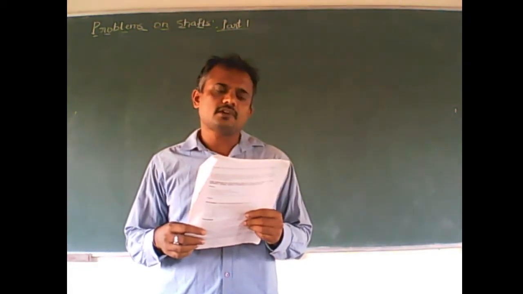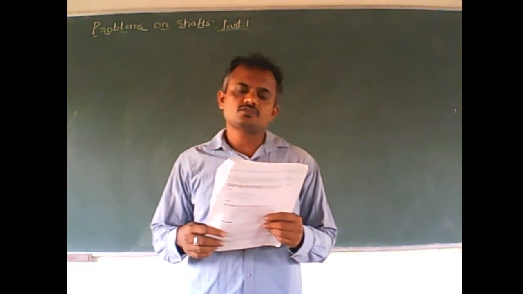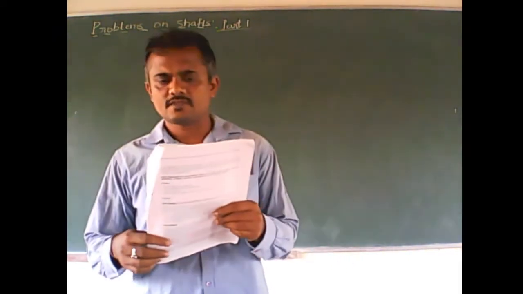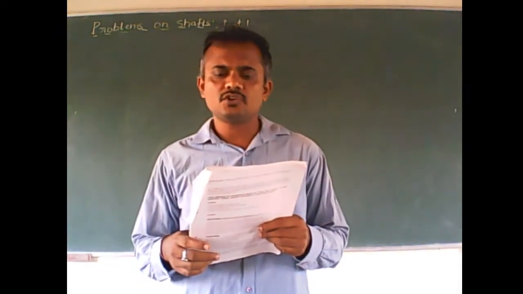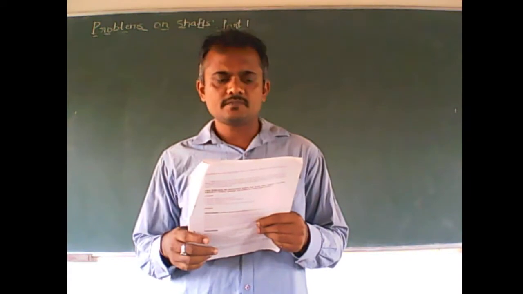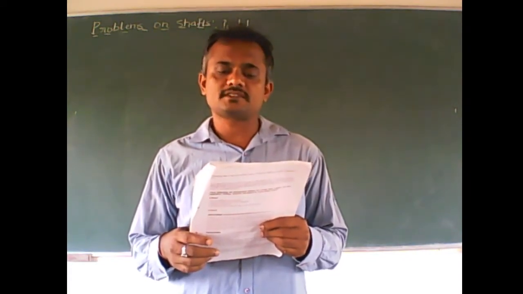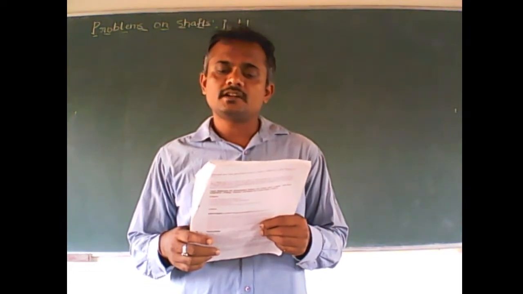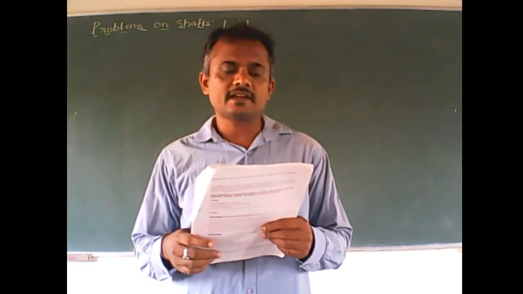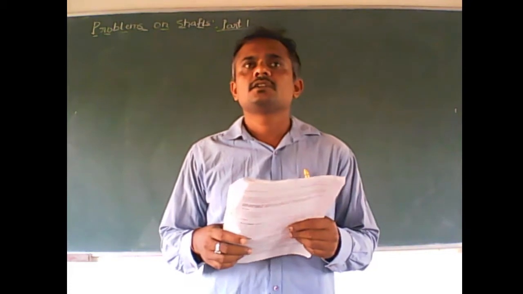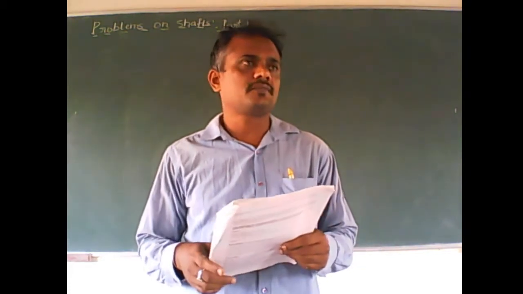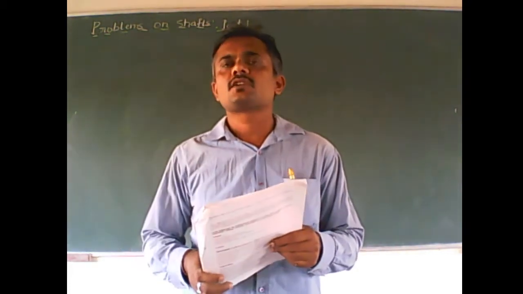A line shaft rotating at 200 rpm is to transmit 20 kilowatts. The shaft may be assumed to be made of mild steel with an allowable shear stress of 42 MPa, 42 megapascals. Determine the diameter of the shaft, neglecting bending moment. So this is the very first problem which is given in the question bank.